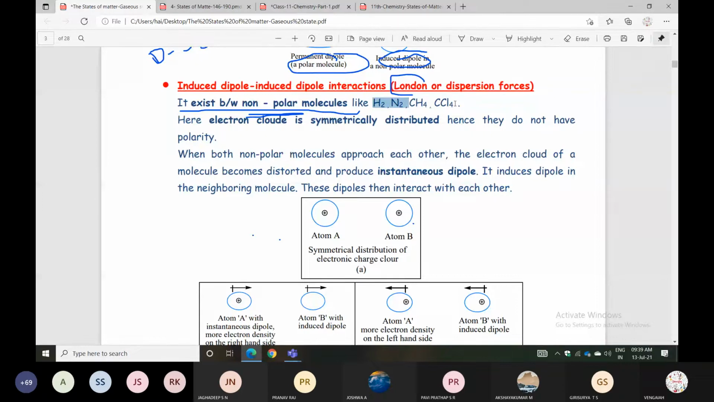So here the dipole moment will be zero. Dipole mu equal to zero. Those examples you can take: H2, N2, CH4, CCl4. So here the electron cloud is symmetrically distributed. Hence, they do not have polarity.